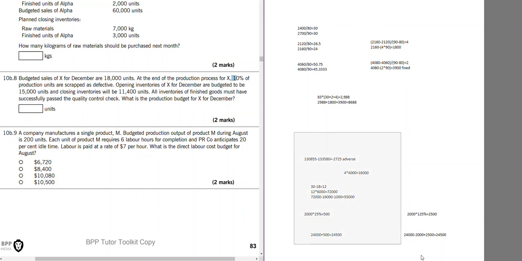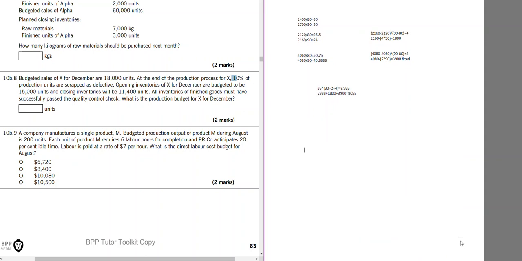So first find the production and then remove the wastage. Sales is 18,000. With this, we will minus opening inventory, 15,000, adding the closing inventory. This is our production if production is good.